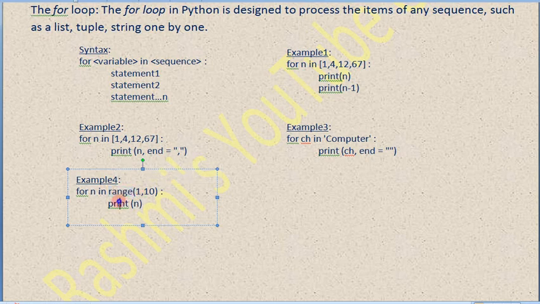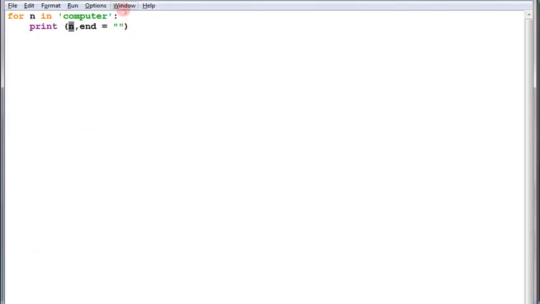So we have to use the keyword range here. So 1 and 10, we have to write 1 comma 10. So the series of numbers from 1 to 10 will get printed in Python. Let's try that. Coming here, we are using the word in range. Range is a keyword, and after that we have to specify how long we want to print, or what is the range you want to print.